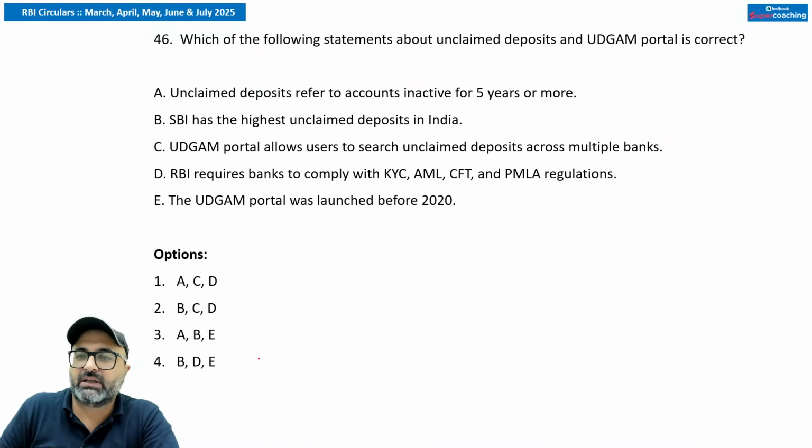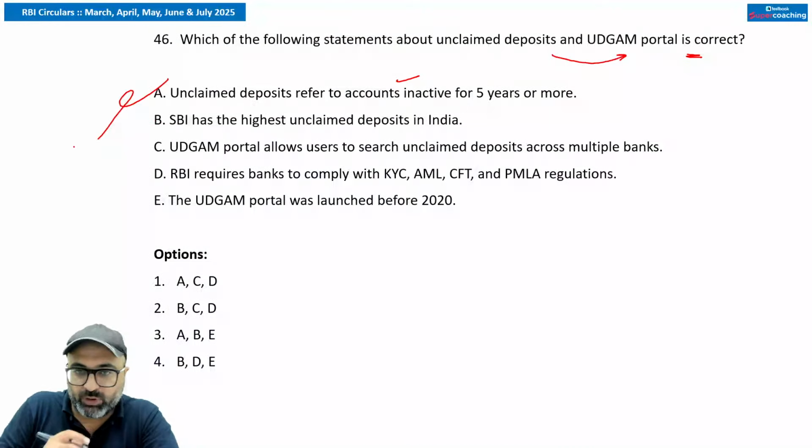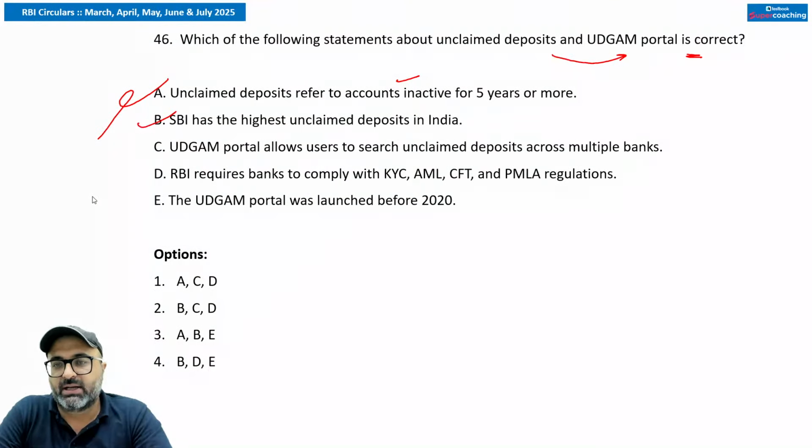Which of the following statements about the unclaimed deposits and Udgam portal is correct? Unclaimed deposit refers to accounts inactive for 10 years or more. SEBI has the highest unclaimed deposits in India. That is true. The next point we have is Udgam.